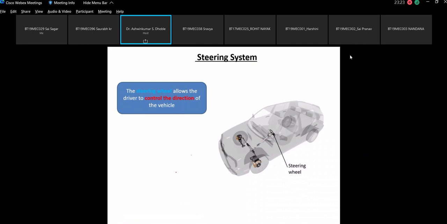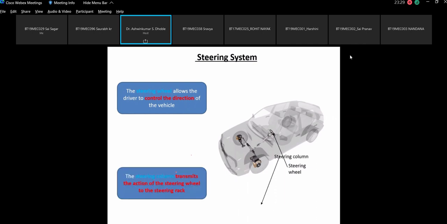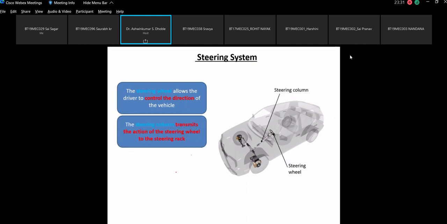components of the steering system: the steering wheel allows the driver to control the direction of the wheel. The second one is the steering column. The steering column transmits the action of the steering wheel to the steering rack. Now we are going to see what the steering rack is. This is the component where you have a rack and pinion kind of arrangement; there are different kinds of steering systems used in vehicles.